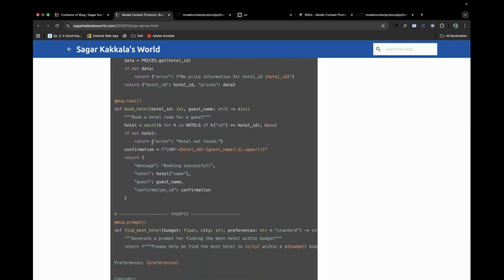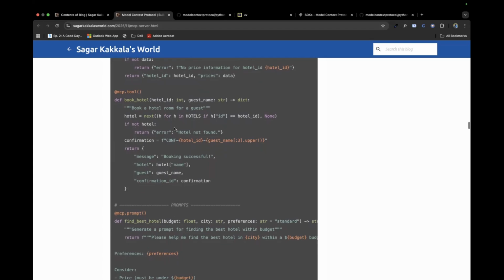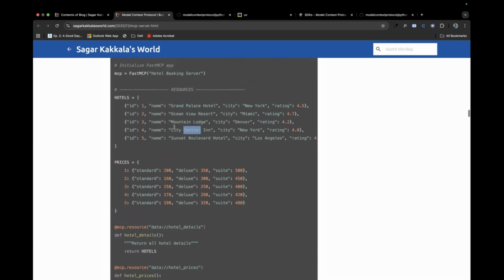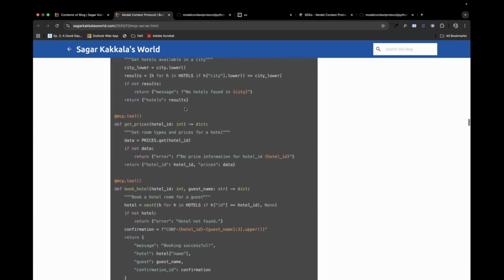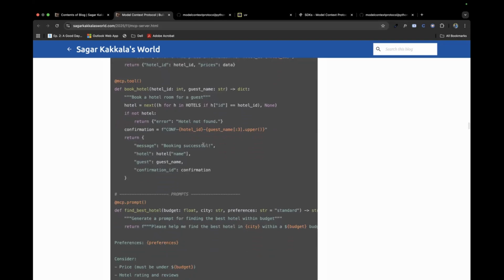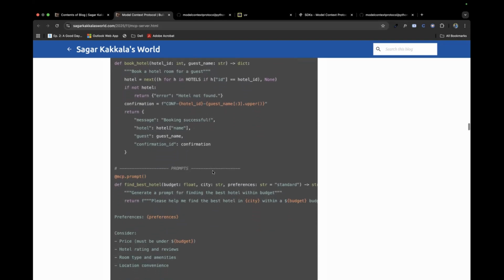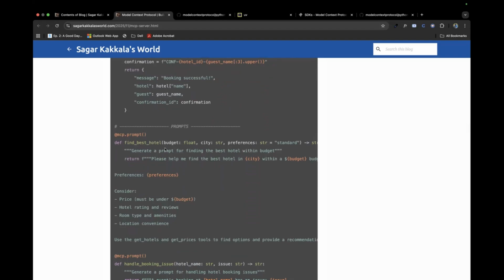And here is tools. Let's say someone wants to book a hotel. I could specify in the agent that I want to book a hotel at Grand Palace Hotel for one guest, and it'll return a reply like booking successful, the hotel name, the guest, and the confirmation ID, which we'll see in practical as well.